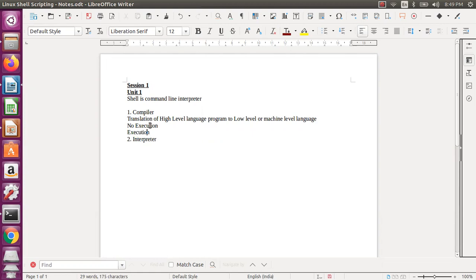So these are two steps. If you use a C, C++ or Java compiler, you have two steps. If it is C, you will say gcc and then the file name. So I say gcc hello world.c.